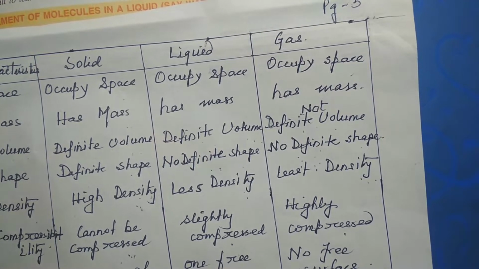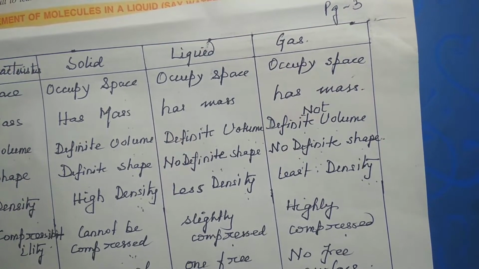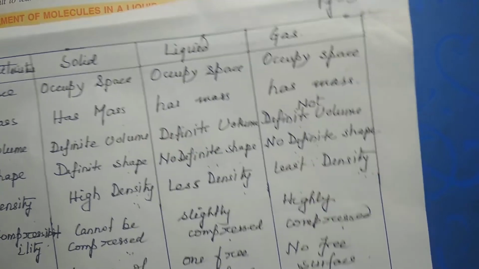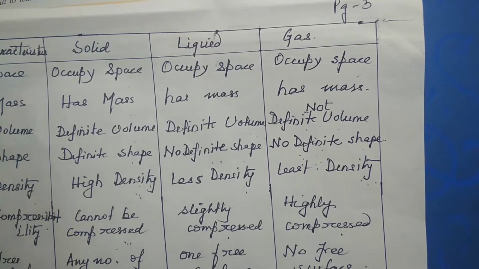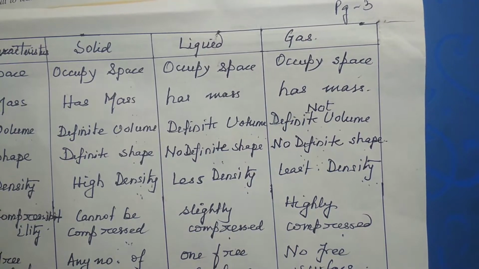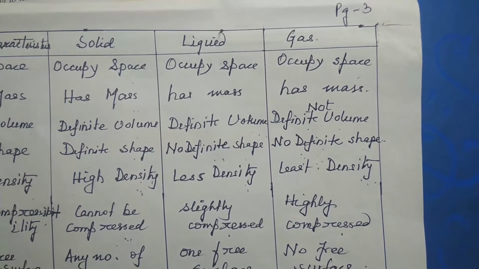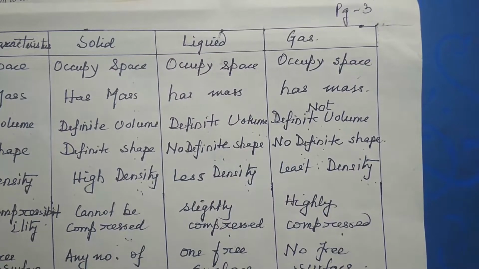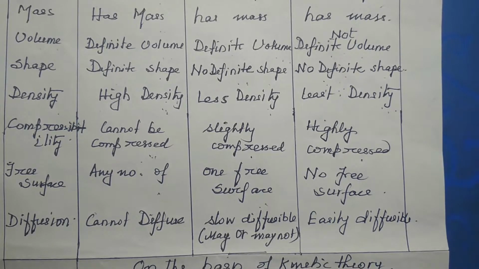Now solids are not compressible at all because space is not there, so you cannot compress them. Liquids are slightly compressible, and gases are highly compressible because they have large intermolecular space. Free surface: in case of solid, there are many free surfaces, any number of free surfaces. Liquid has only one free surface, the upper one, and gases do not have any free surface.